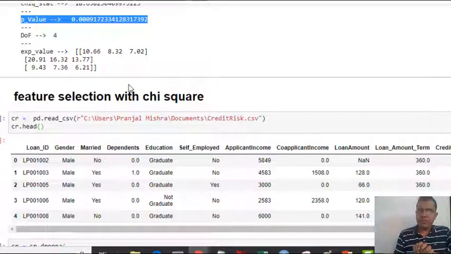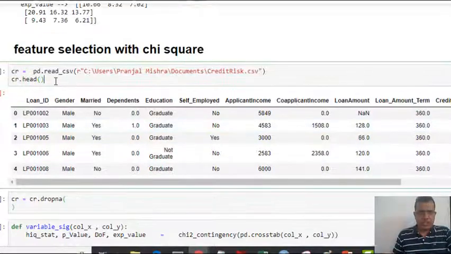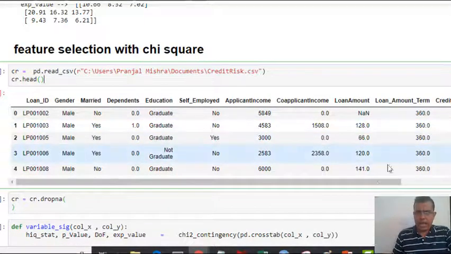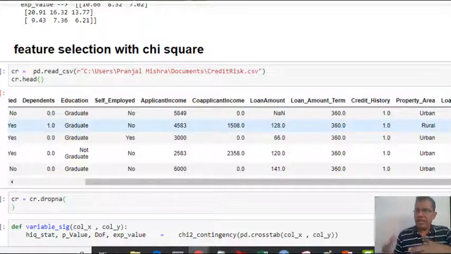To showcase this, I'm reading one of the files I have taken in previous examples. Here, loan status, with values y and n, is my target variable, and let's try to find which features are important and which are not. I have already done the data cleaning and data preparation, which I am not showcasing here because it is covered in earlier videos.